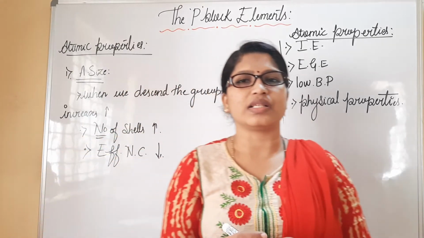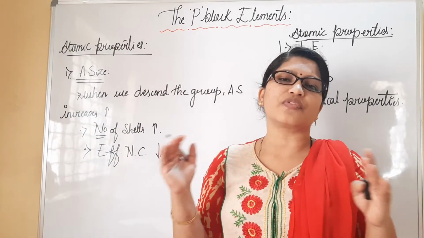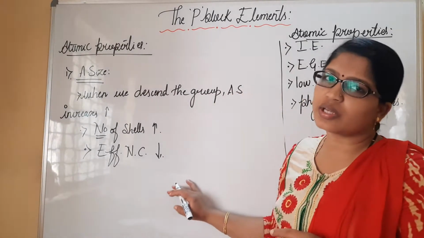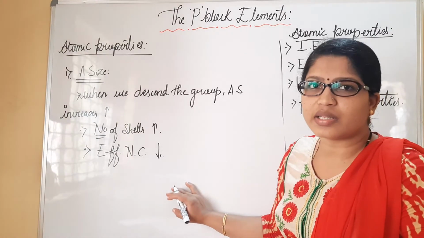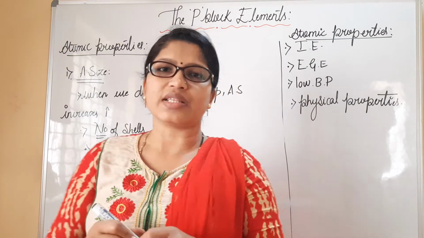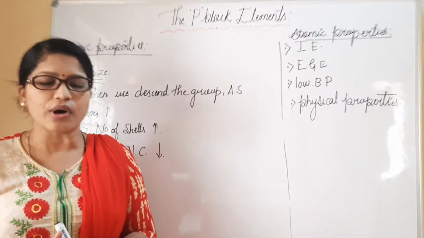As size increases, distance increases. Higher the distance from the nucleus to the outermost electron, what happens? Effective nuclear charge is going to be decreased. So this is all about the atomic size. So far we have already discussed these things, and the same we are discussing for group 18 elements also.